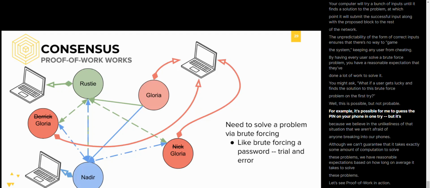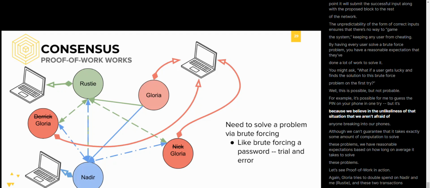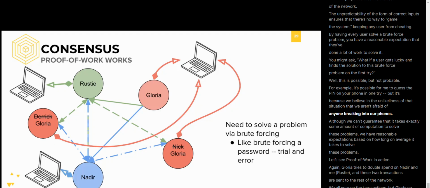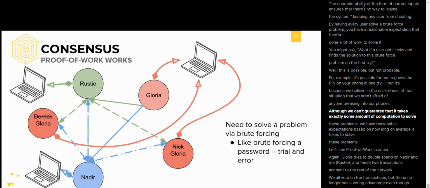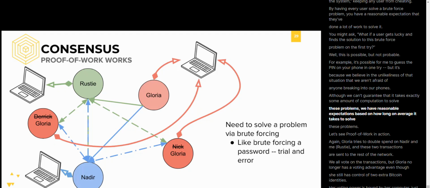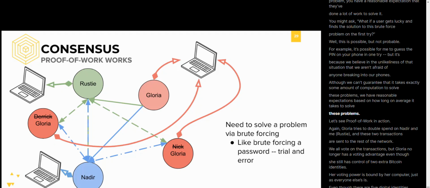For example, it's possible for me to guess the pin on your phone in one try. But it's because we believe in the unlikeliness of the situation that we aren't afraid of anyone breaking into our phones. Although we can't guarantee that it takes exactly some amount of computation to solve these problems, we have reasonable expectations based on how long, on average, it takes to solve these problems.